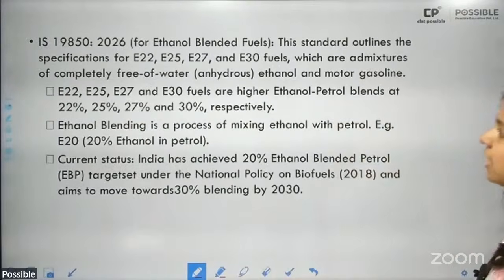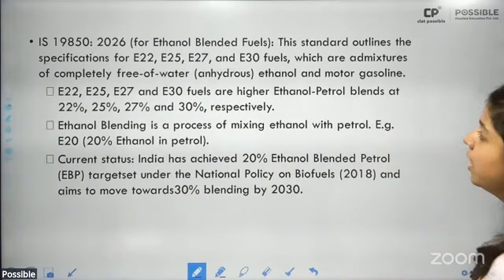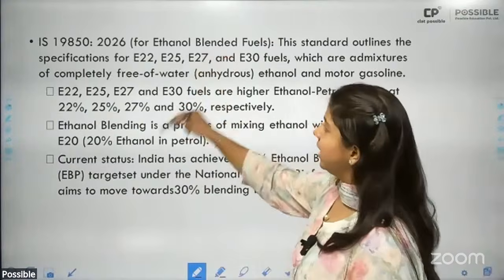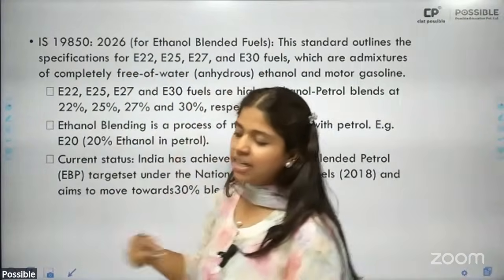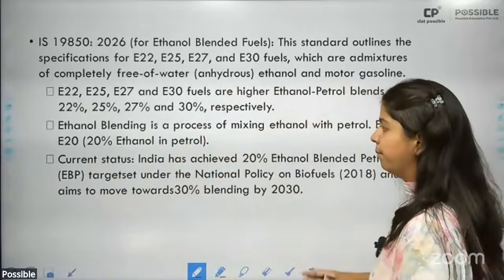All right. Then the government has launched 2 new fuel standards, IS 19850 and IS 18698. Under this, they have talked about ethanol blending equivalent to E22, E25, E27, and E30. And the number represents the percentage of ethanol that has to be blended.